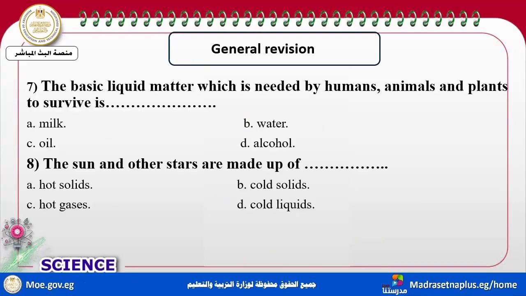Okay, the basic liquid matter needed by humans, by animals, by plants. What is the name of this basic matter? It's, my dear students, water. Water is important for the life of living organisms. Plants need water to make the photosynthesis process. Living organisms need water to survive. The sun and other stars are made up of what? Super hot gases.